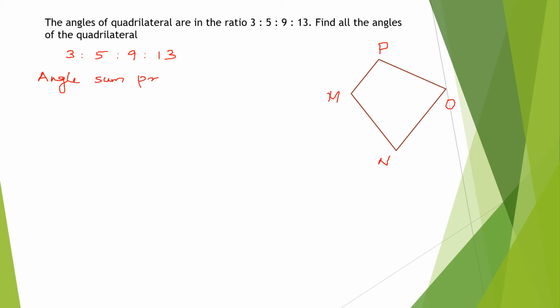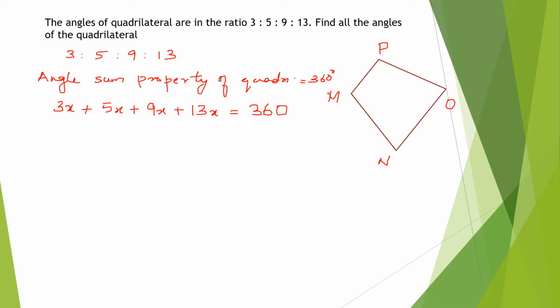Yes, children, just quiet. I'll ask only Pradul to answer. Pradul, tell me, what is the angle sum property of a quadrilateral? The angle sum property of a quadrilateral is equal to 360 degrees. So what should we get? 3x, and so on, 13x is equal to 360? Pradul, how much is the total? 3 plus 5, 8. 8 plus 9, 17. 17.